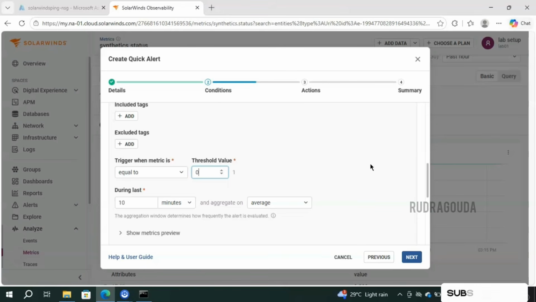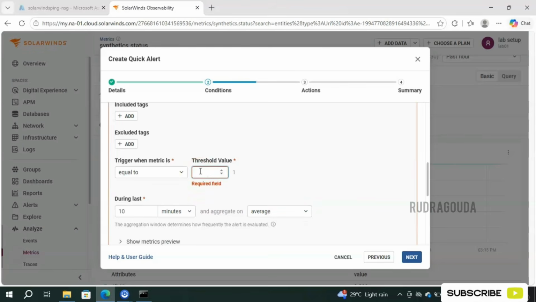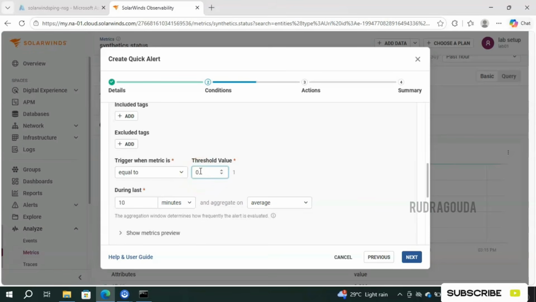For now, just to show how the alert works, how the alert will get created for the ping monitoring, I'll give it as 1 only. The website is already working as expected and the synthetic status value is also 1, but still I want the alert. Why? Just to show the alerting part to you. But in real time, it should always be 0. When you are working on real projects in your companies, it should be 0, because when it is down, that is when we want it, right? So hope you got my point.